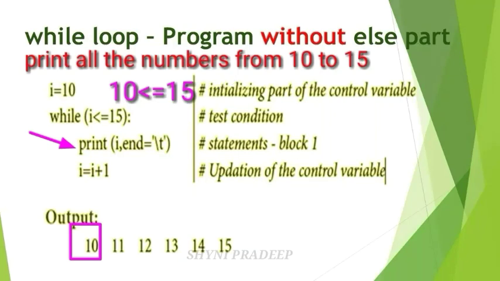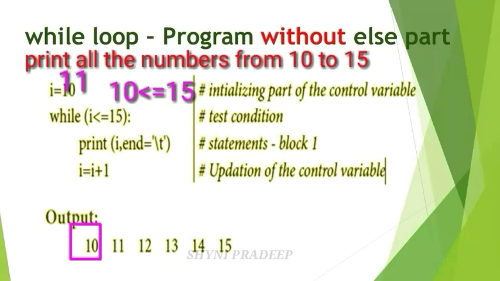Next, end is equal to \t, which means give some white space here. And next, I is equal to I plus 1. What is the value of I? 10. I is equal to 10 plus 1, which means 11. Now our new I value is 11.